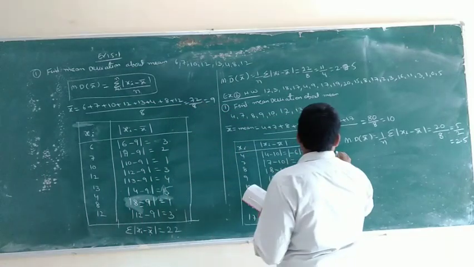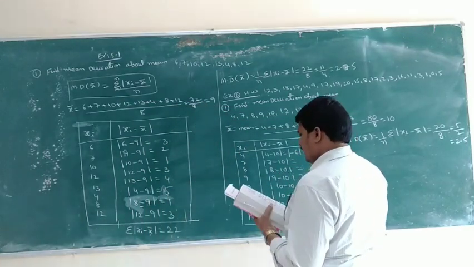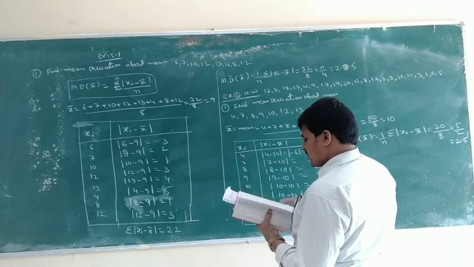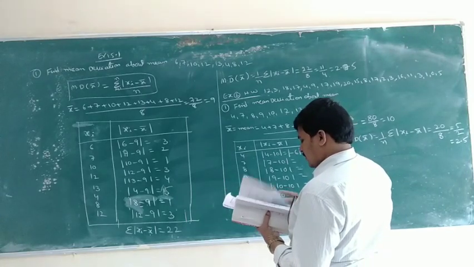Exercise 1 is completed, now exercise 2. Exercise 2 is also a mean deviation about mean problem. You have to do it as homework.